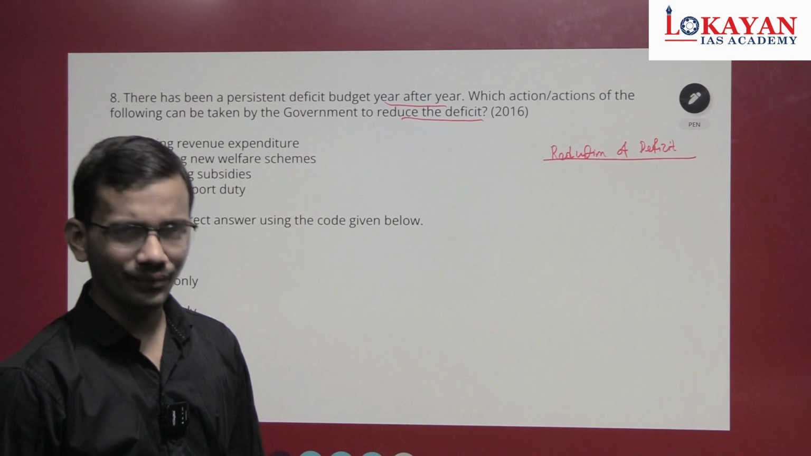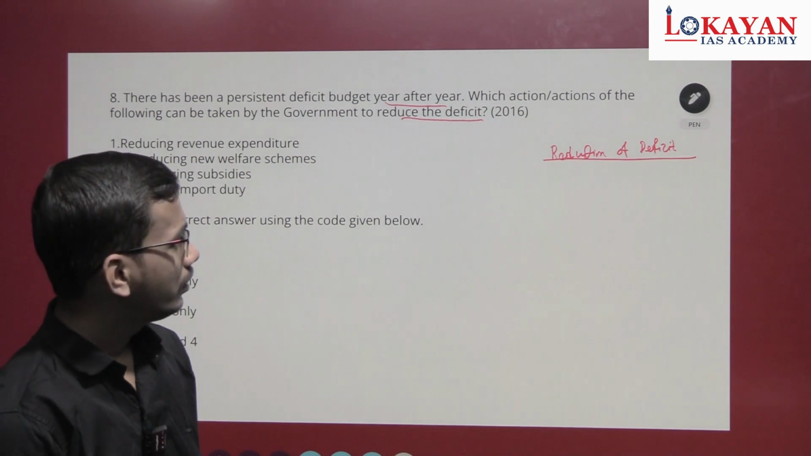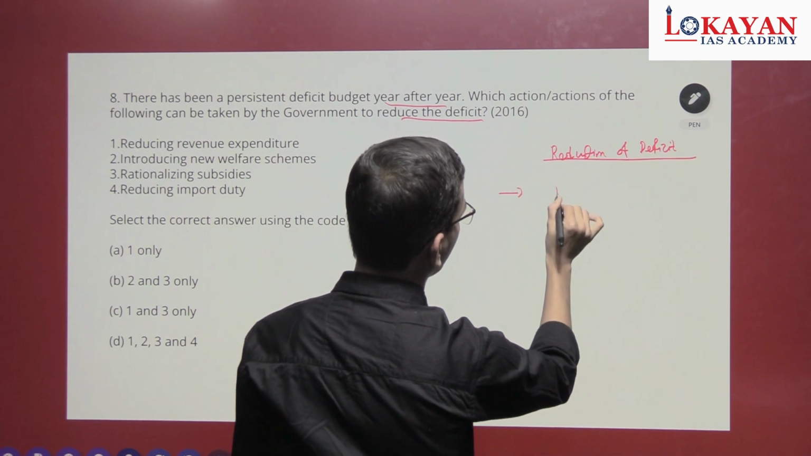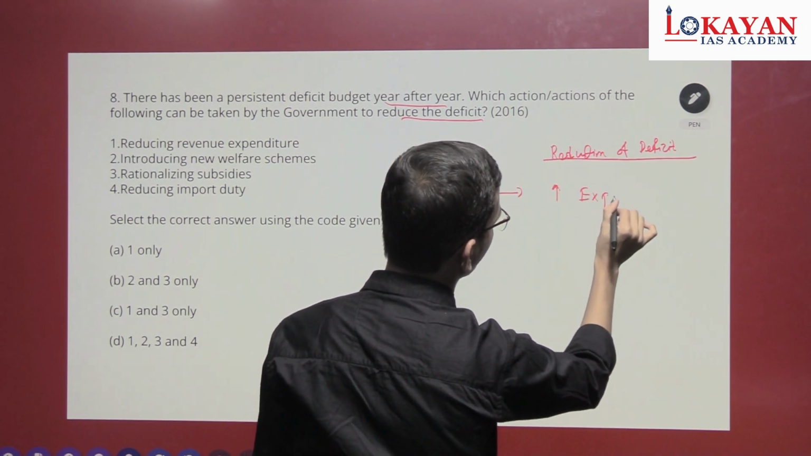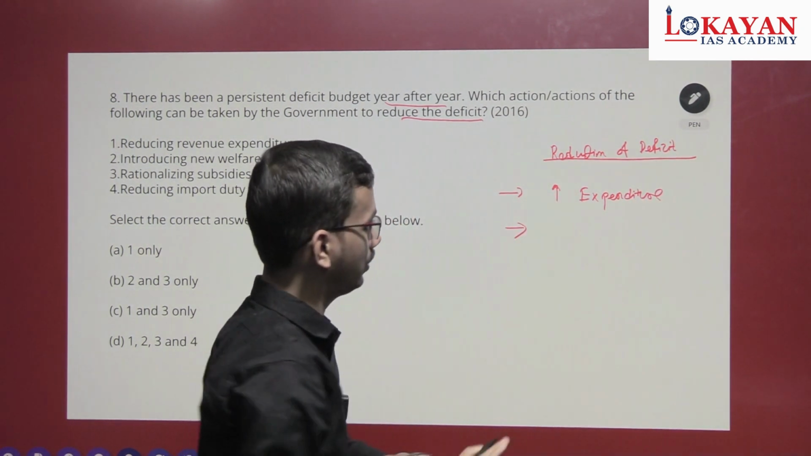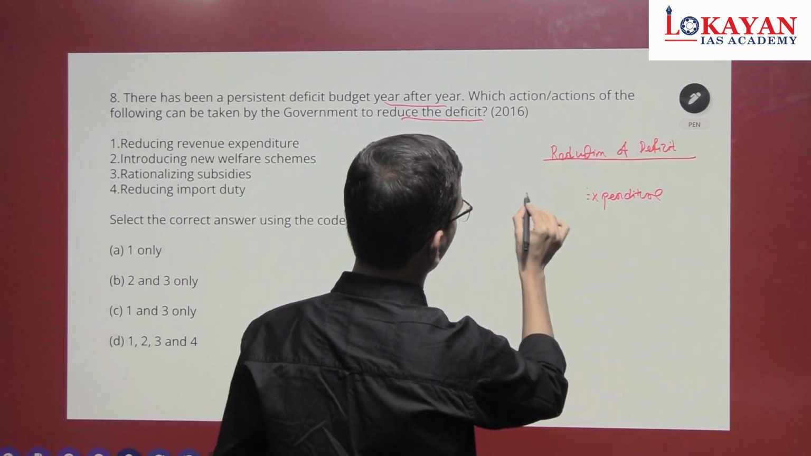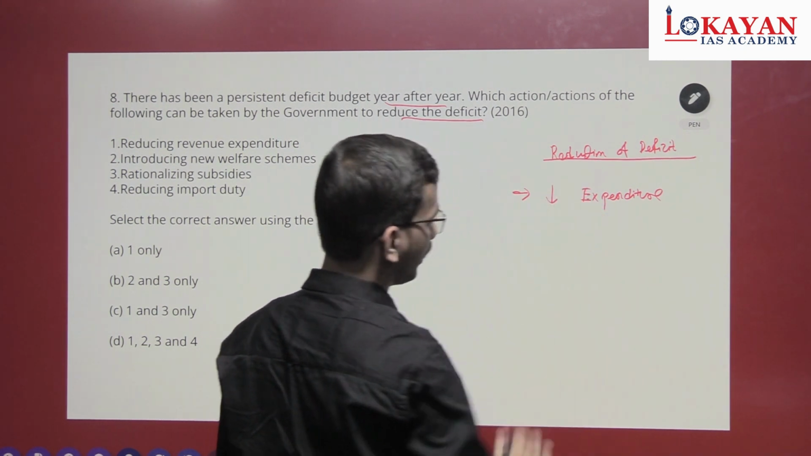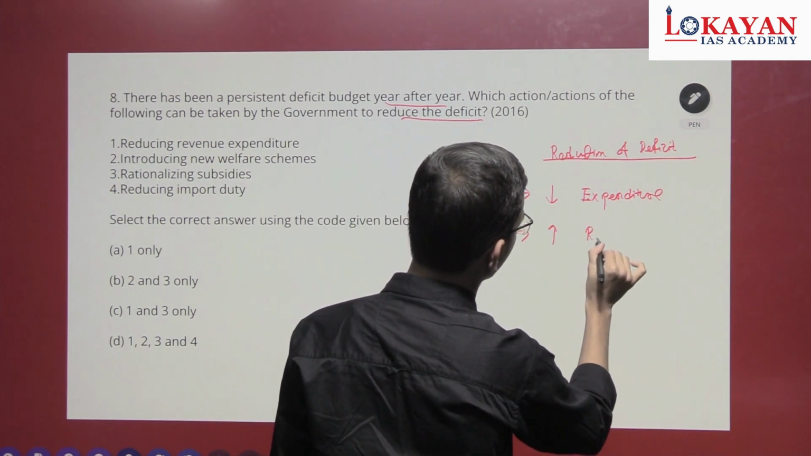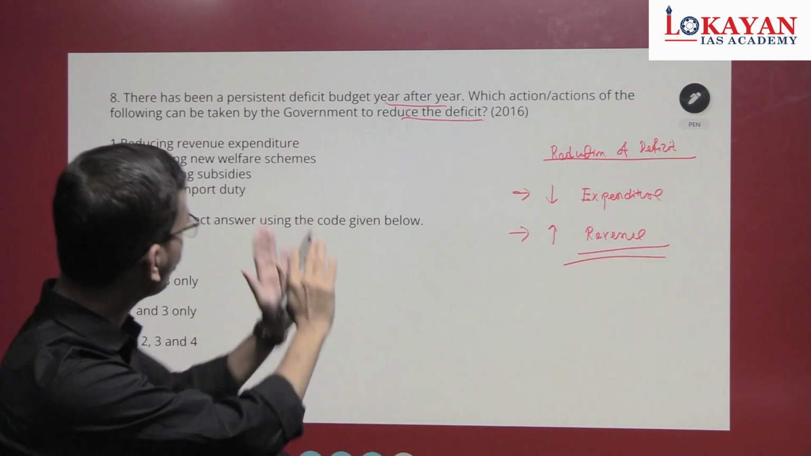What is the formula for deficit? Formula means general expenditure minus revenue. So we have to reduce that deficit. So either we have to reduce our expenditure or increase the revenue. These are the two strategies. Now keeping this in mind, solve this question.